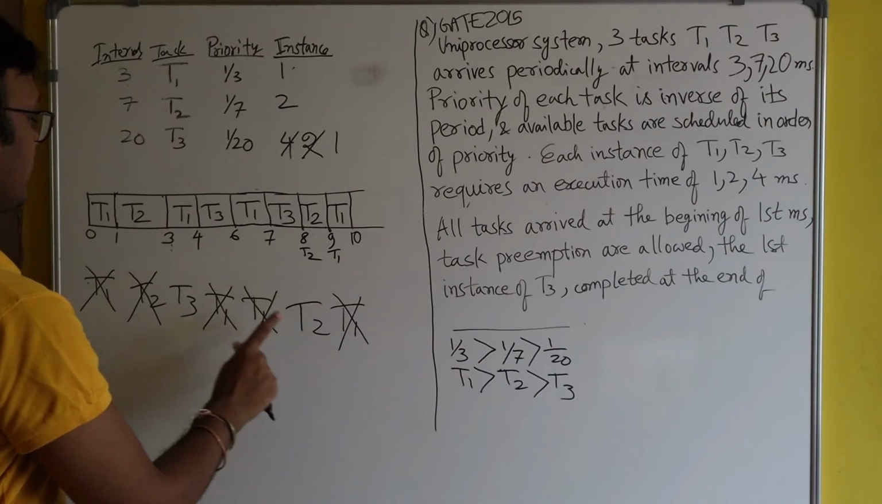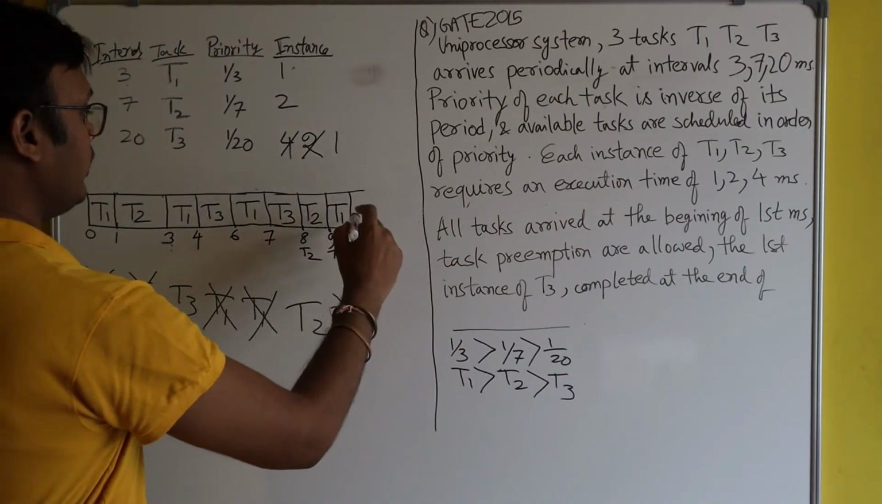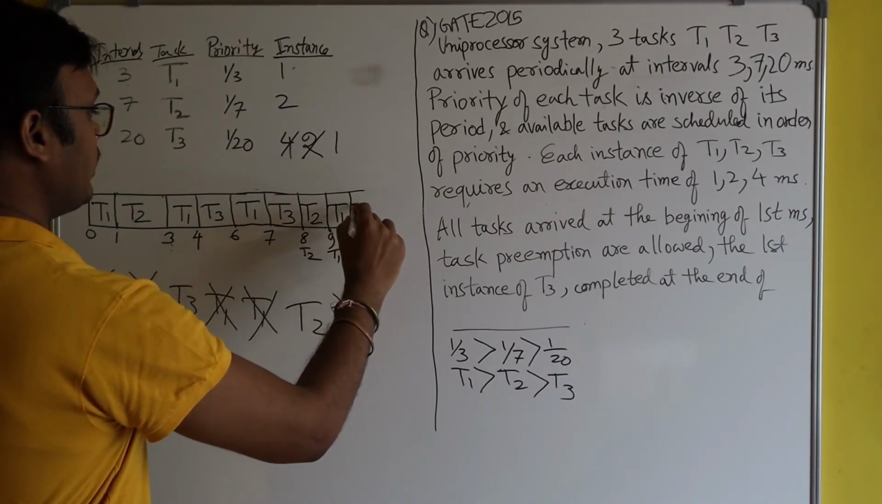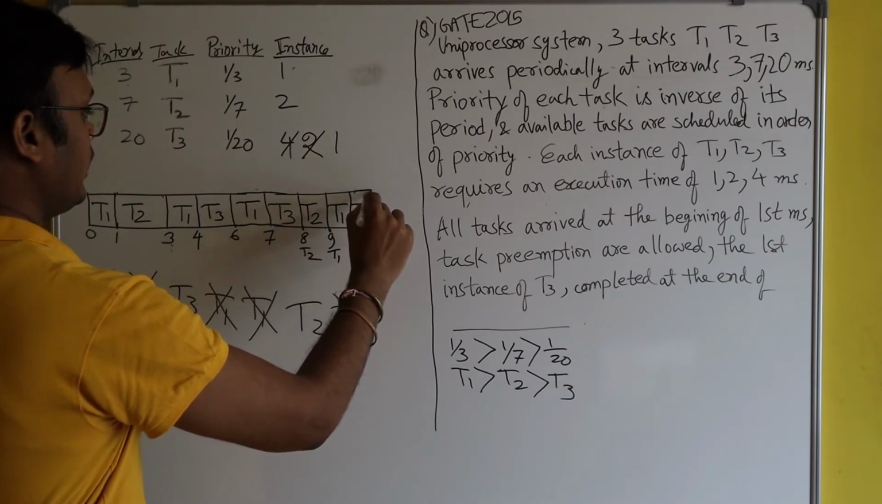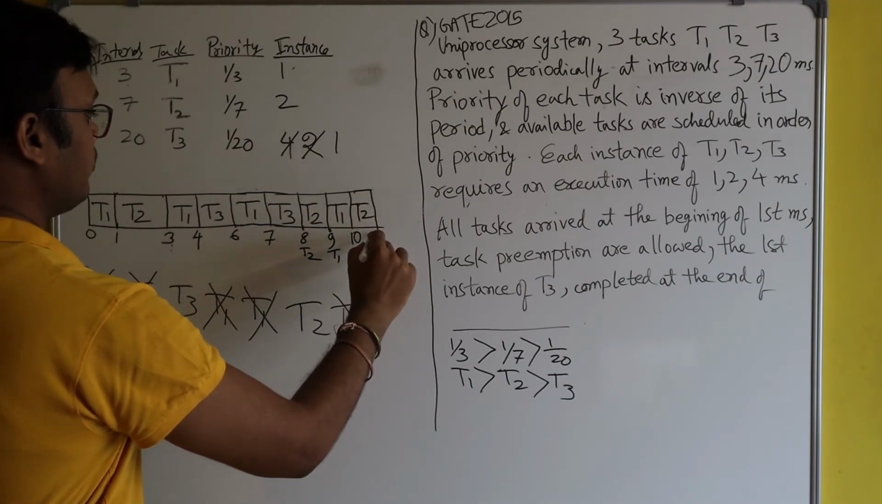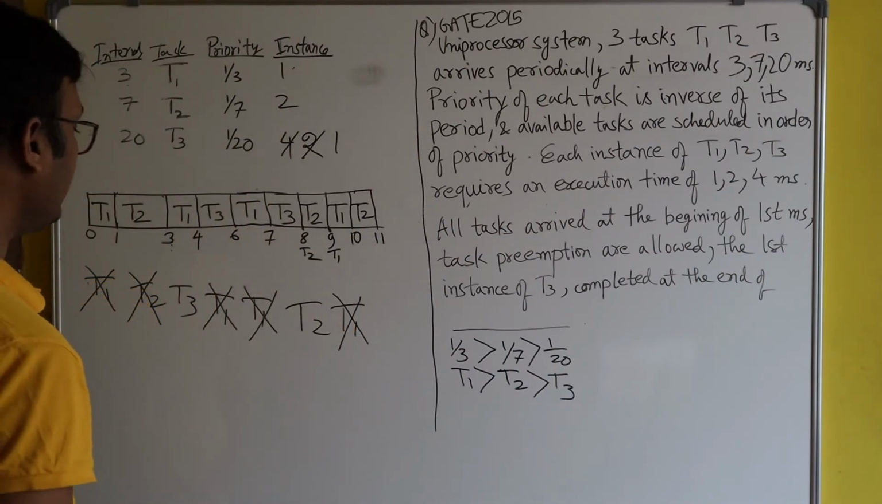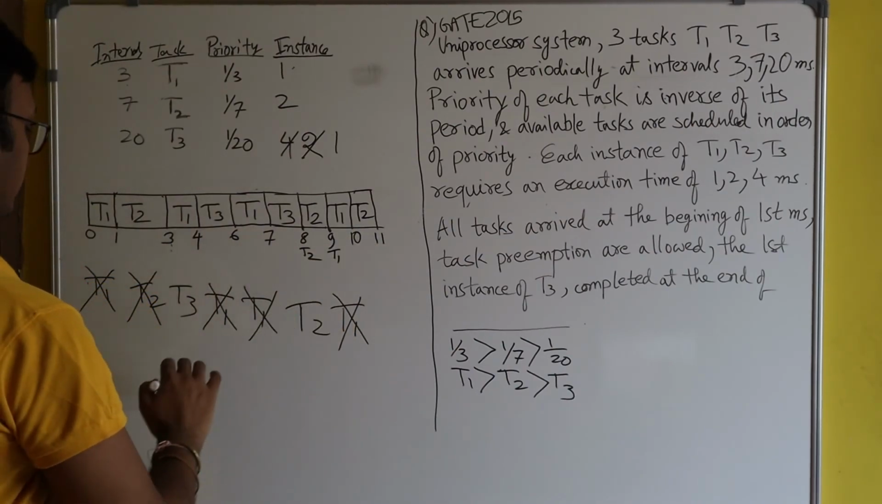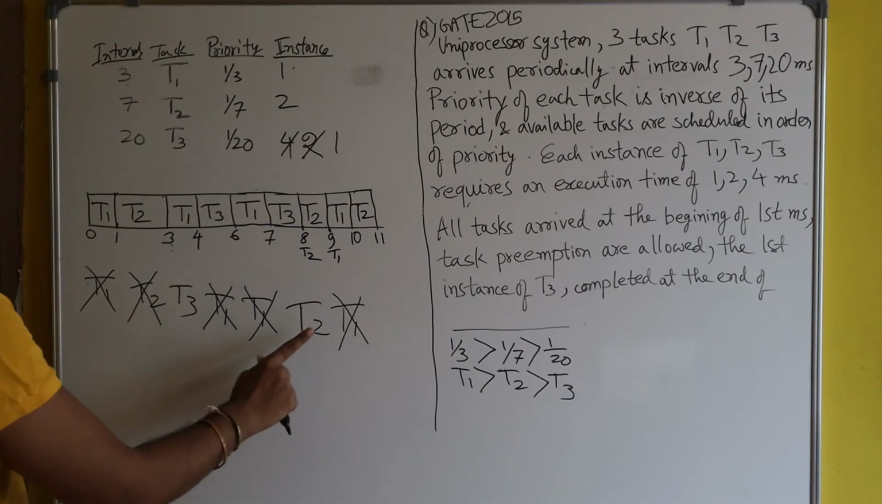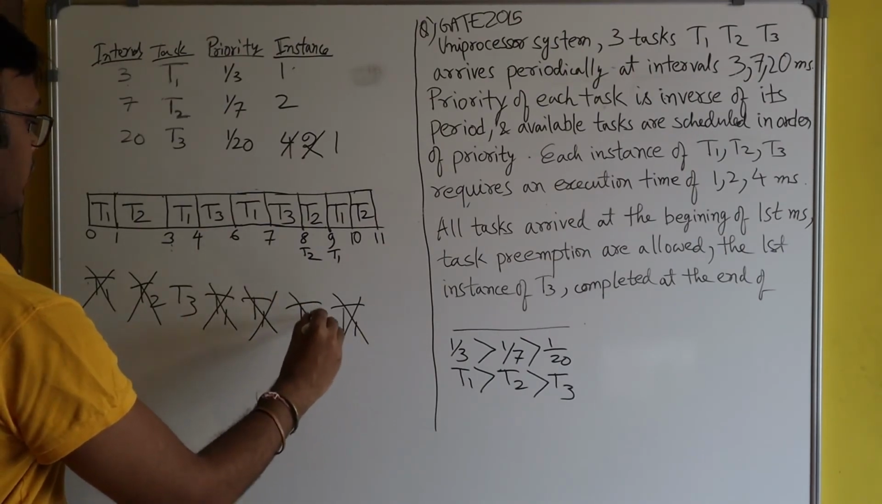Also T2 has higher priority than T3. So CPU will be given to T2. Here T2 will run for 1 second. It means what? 10 to 11. So now you see the second instance of T2 is completed here. It was the first instance, and now the second instance of T2 is completed.